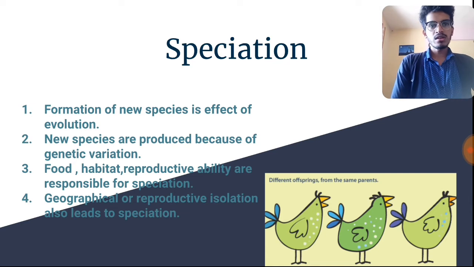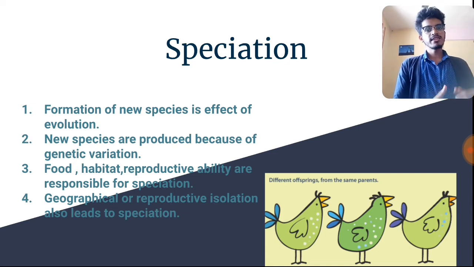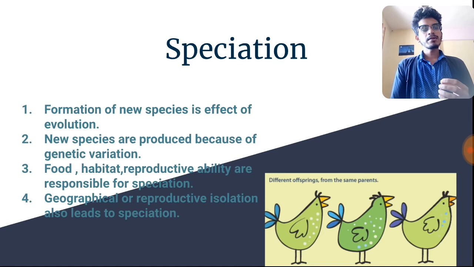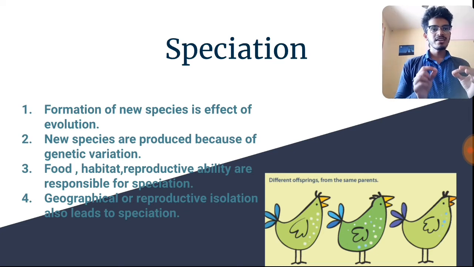So new species are produced because of genetic variation. What is genetic variation? Variation का मतलब क्या होता है? Slight change or slight difference. Genetic variation का मतलब होता है slight change in DNA. As you can see in the diagram, different offsprings from the same parents. The parents are the same, but offsprings are different. ऐसा क्यों हुआ? Because of the mix-up of DNA of father and mother. Okay, since DNA mix-up हो जाता है, इसकी वजह से offsprings are not the same. Offsprings slightly differ from their parents.